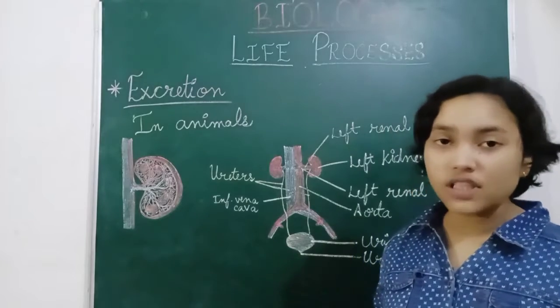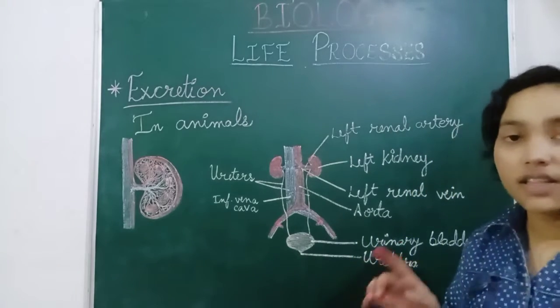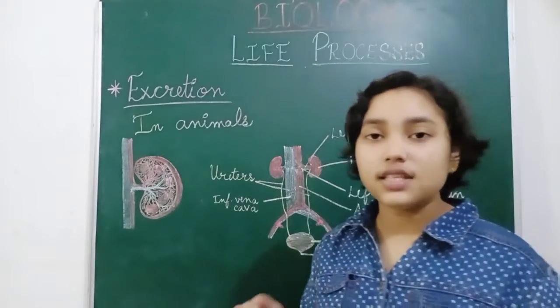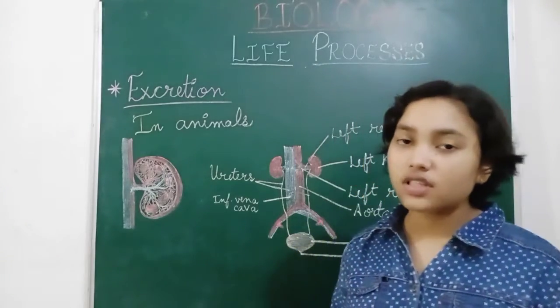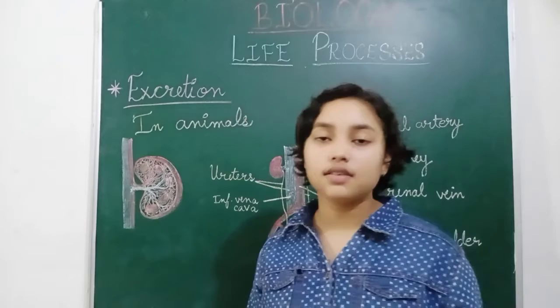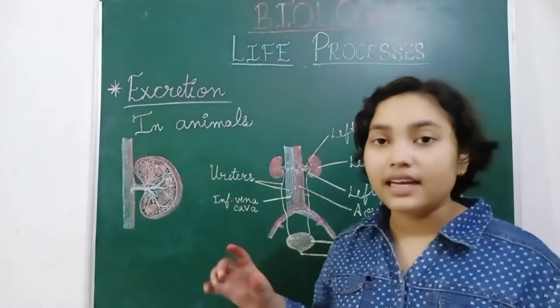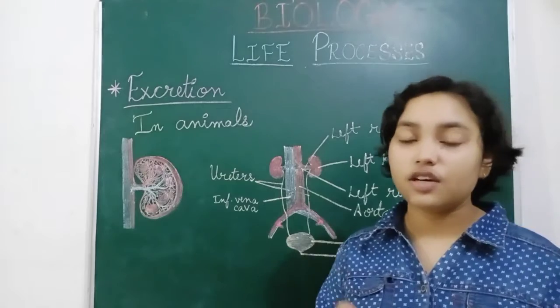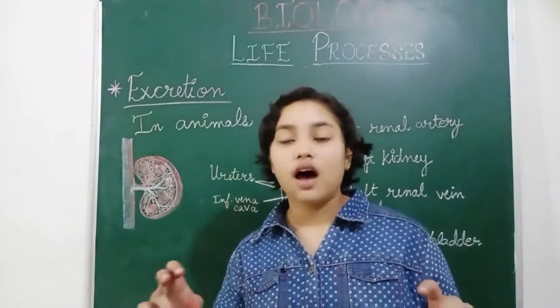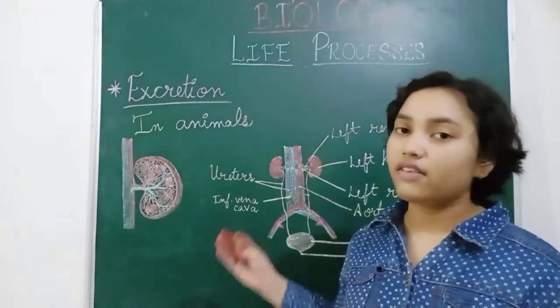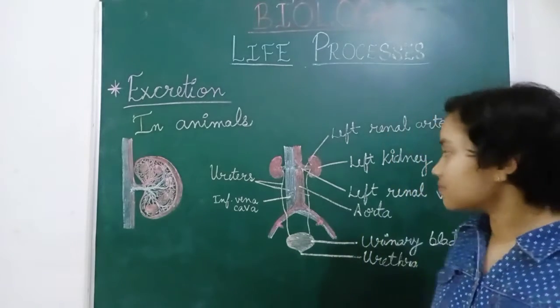The nephrons are present inside the kidneys. They are present in millions, and they make up a single kidney. And kidneys are present just beside our backbone.